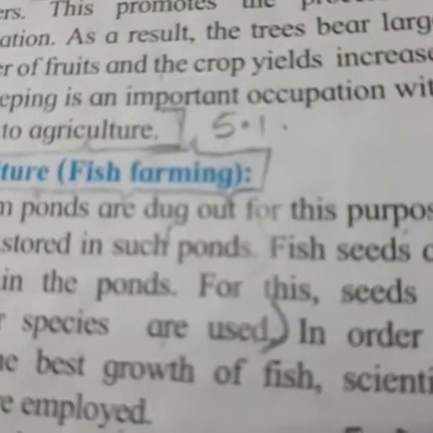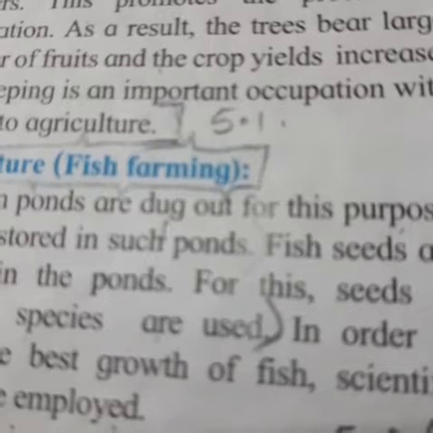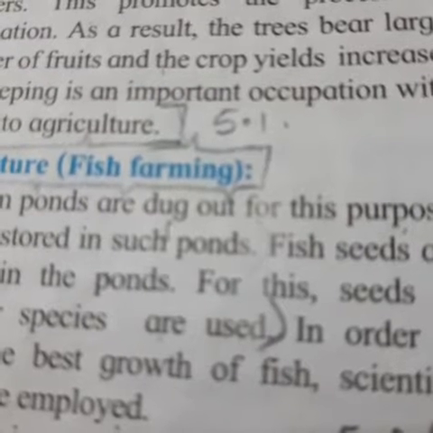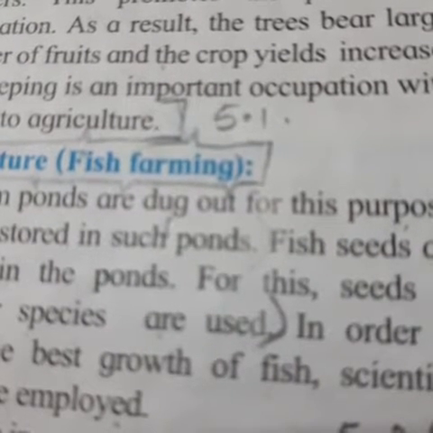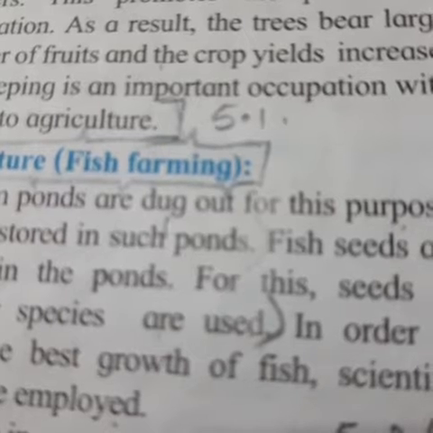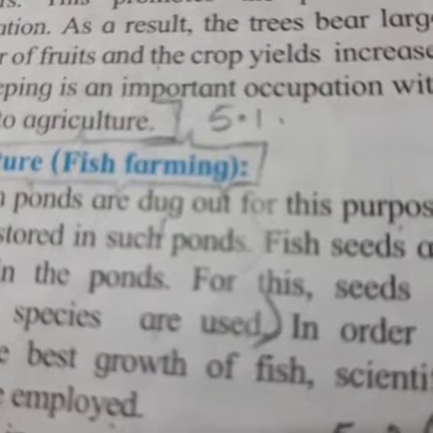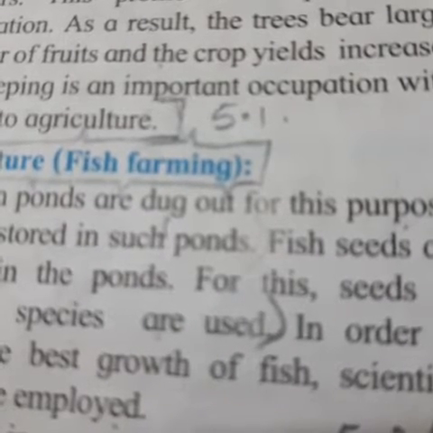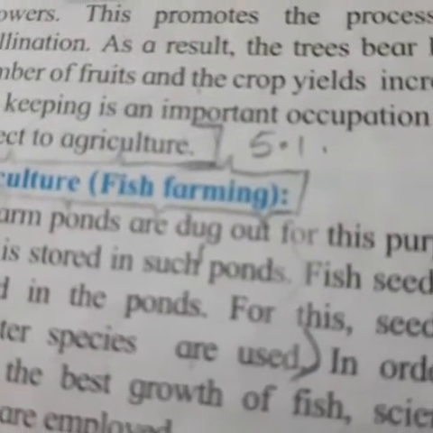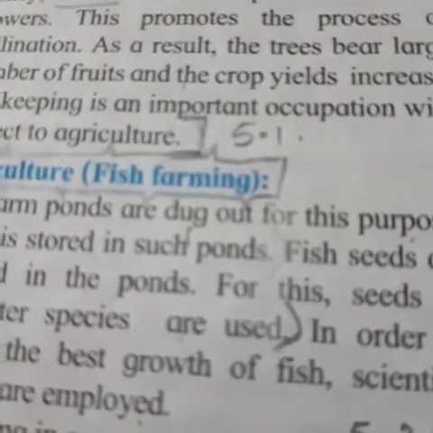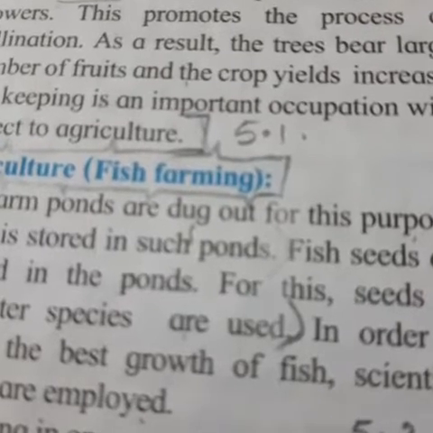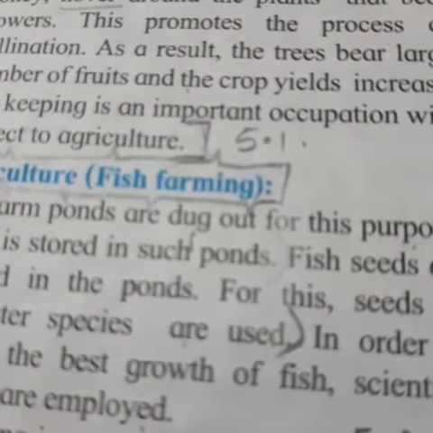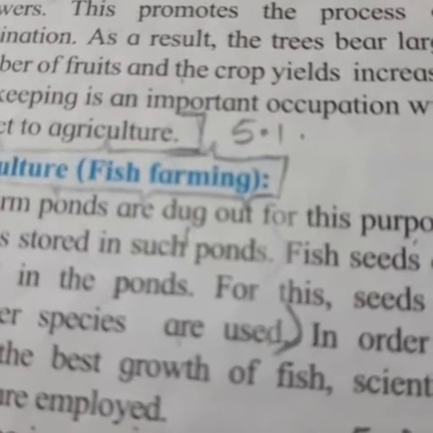Now in the pisciculture paragraph they have explained that farm ponds are dug and water is stored in such ponds. Now fish seeds are released in the ponds. For better growth of fish, scientific methods are used. Now while fishing, many aquatic organisms get caught in fishing nets, so they need to be separated and it is a major task. Now all types of fish do not have the same price. Pisciculture requires a lot of effort. Katla, rohu, rawas, kolambi are reared in fish farms.